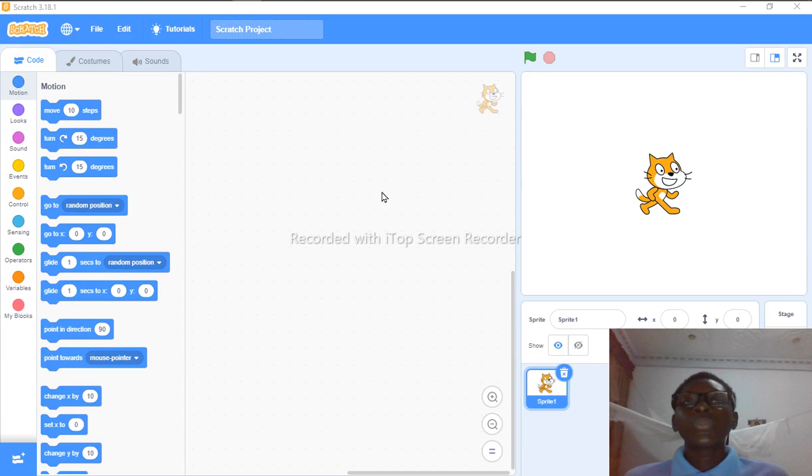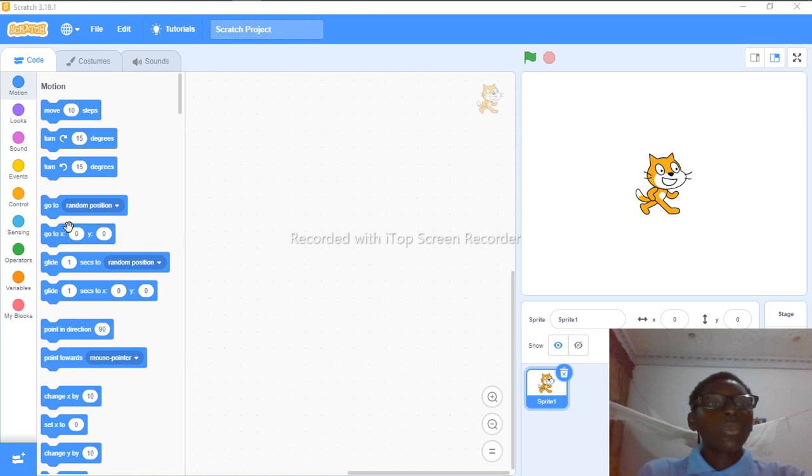So this video is mostly for the beginners, those that don't really know Scratch, those that are new in Scratch. And in this video I'm just going to be introducing all the blocks in Scratch to you. So without wasting time, let's start.